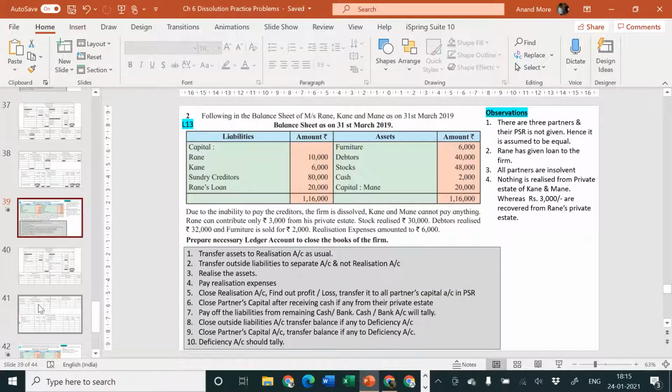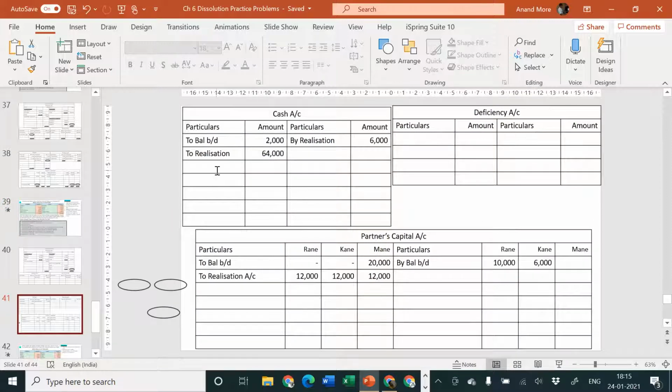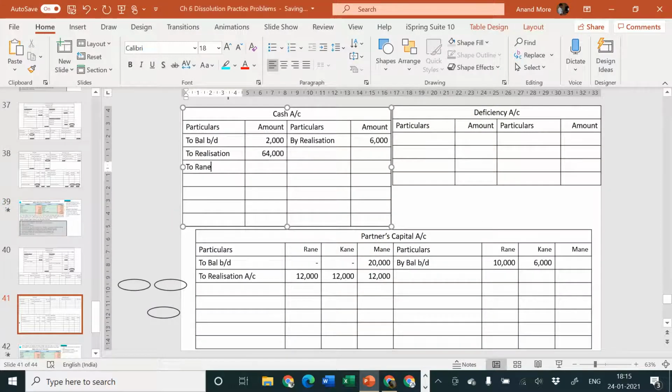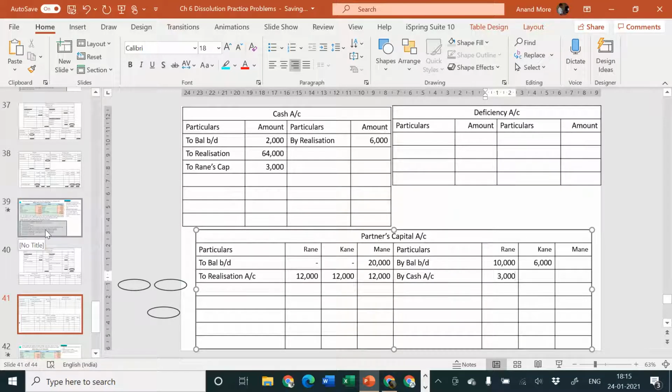So cash is coming in, debit what comes in, cash account debit to Rane's capital. Amount is how much? 3,000. Second effect, partners' capital account credit side by cash account. Rane is 3,000. Okay.